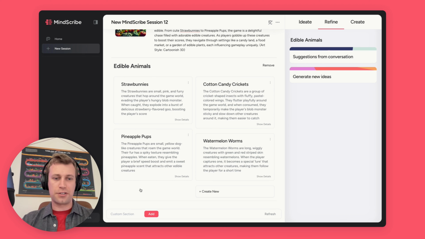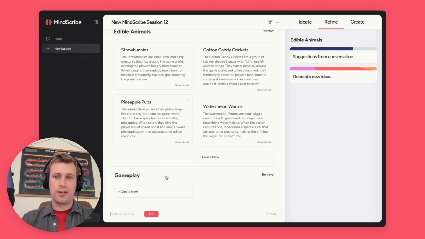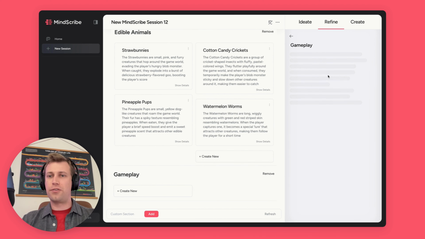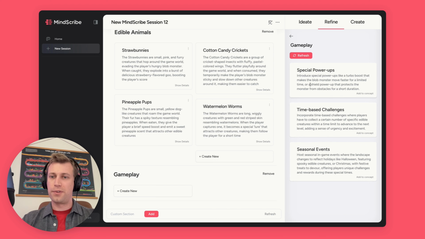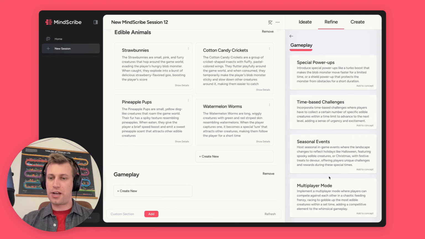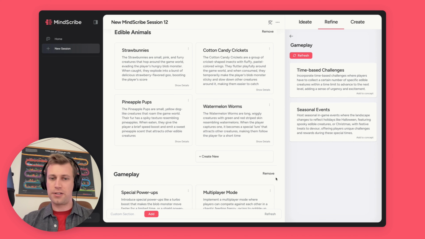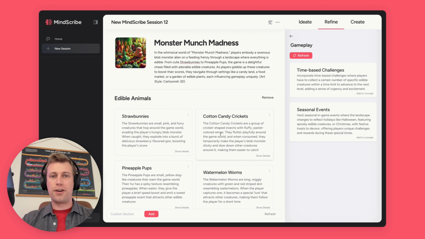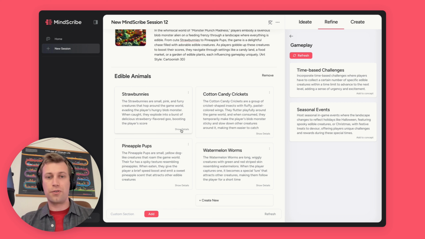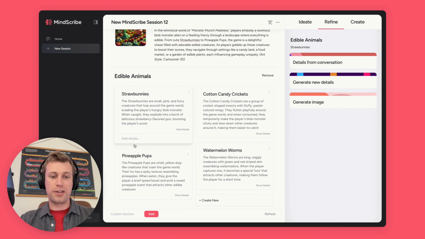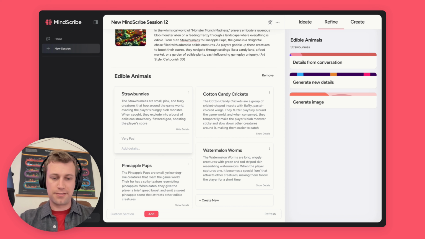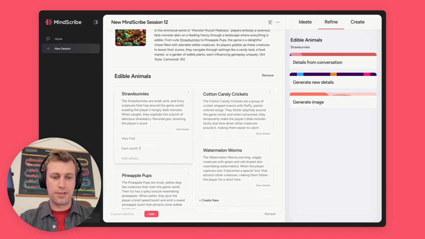And I can add another section. Let's talk about gameplay. Good. Now we didn't talk about this much, so I'm going to go ahead and generate some new ideas for what gameplay can be. We got special power-ups, time-based challenges, seasonal events, multiplayer mode. Great. So I'm going to add some of these to my concept, and we'll keep going. Now, as you can see, you can build this out in a lot of detail, and each one of these items I can also add details to. So I can say straw bunnies, they are very fast, and each worth 10 points. You can get as detailed as you want with this.